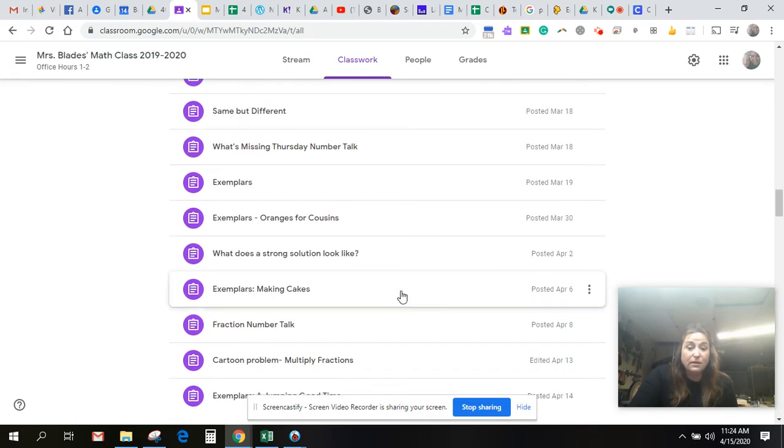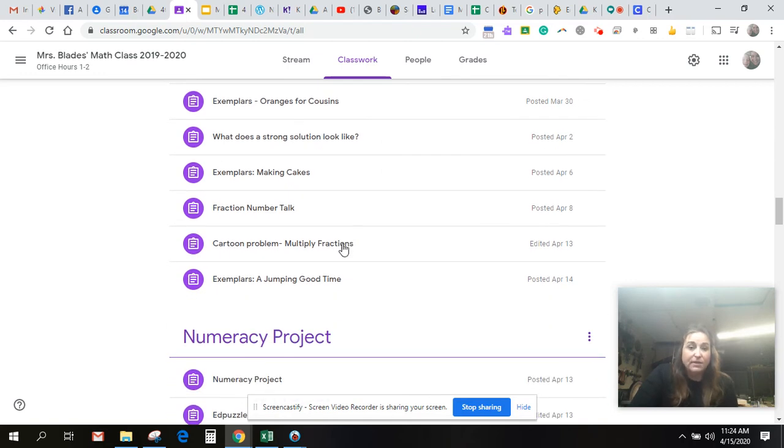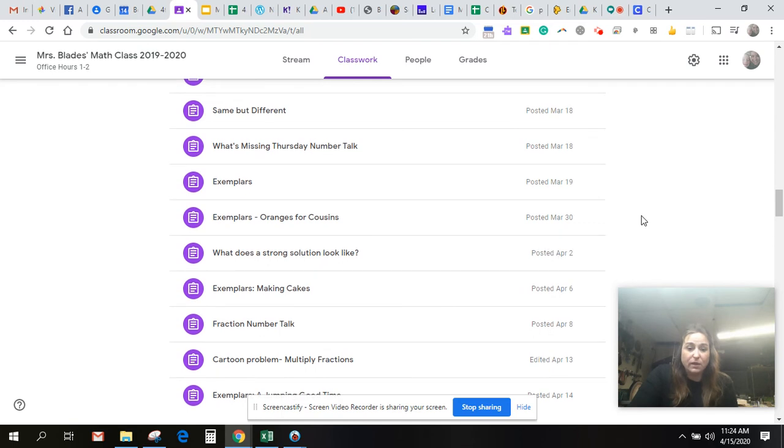Number Talk. This is a great place to really work through those problem-solving skills. I posted this one yesterday, Jumping Good Time. It would really help you with your division and multiplication to keep those items fresh. And Mrs. Helton also put a few in there as well.